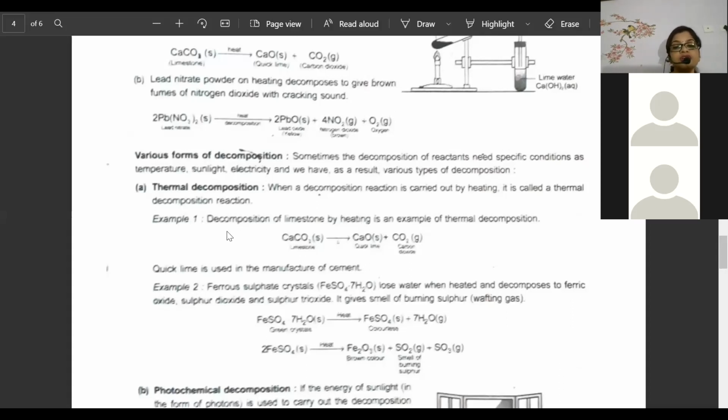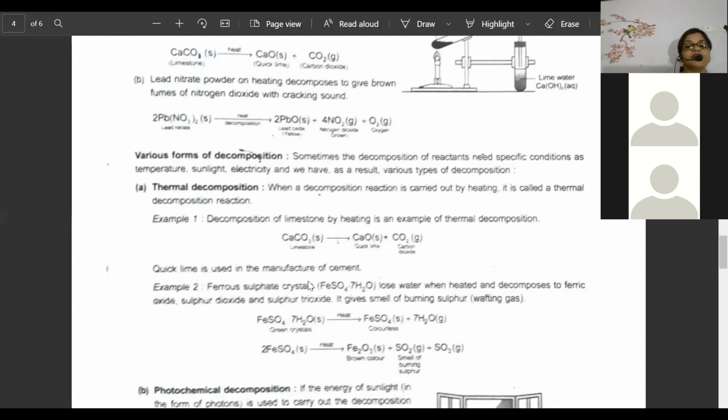So, in decomposition reaction, two equations are given. One is limestone. You know when limestone is heated, that is an endothermic reaction. At that time calcium oxide, that is quicklime, will be obtained with carbon dioxide gas released. And this quicklime is used in the manufacturing of cement.